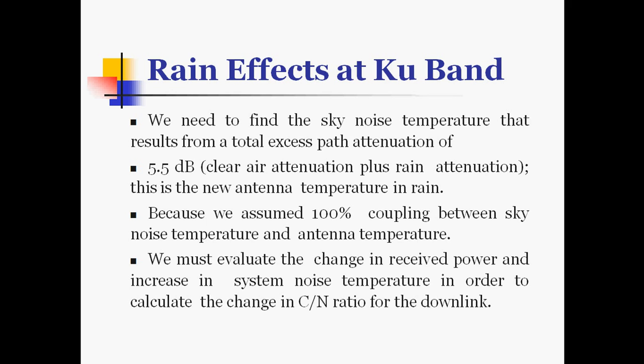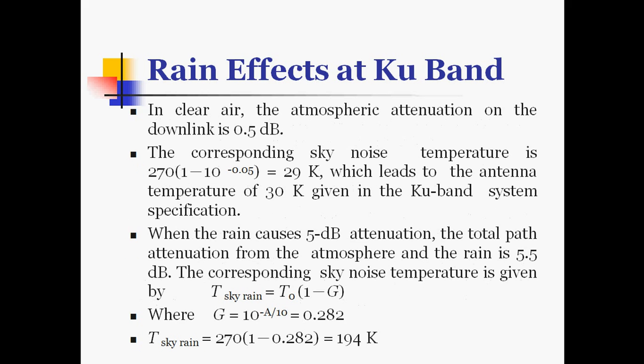Because we assumed 100% coupling between the sky noise temperature and antenna temperature, we must evaluate the change in received power and increase in system noise temperature in order to calculate the change in C by N ratio for the downlink.